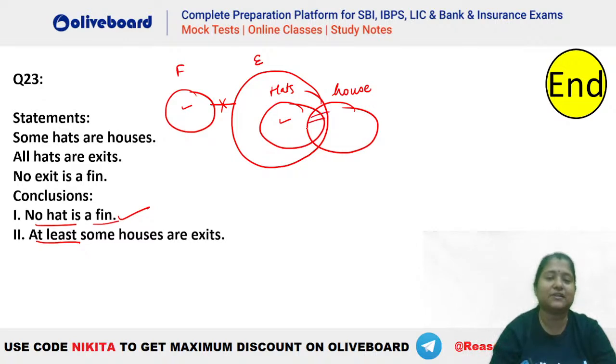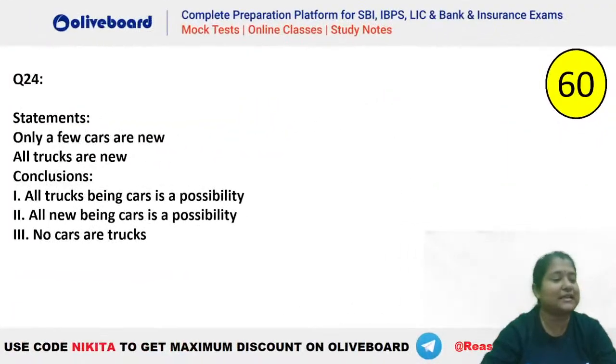You can see absolutely there is a definite interaction between the two. So some houses are exits will be absolutely right here. So the answer to this question will be both 1 and 2 follow. Okay. I hope this is clear, everybody. Chalo, very quickly on your screen, the next question.